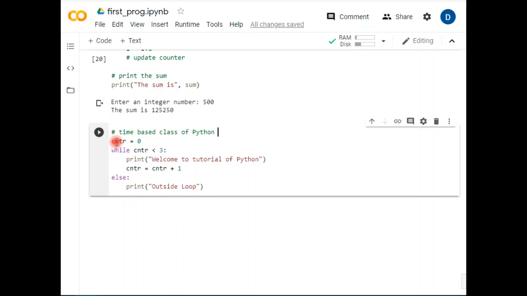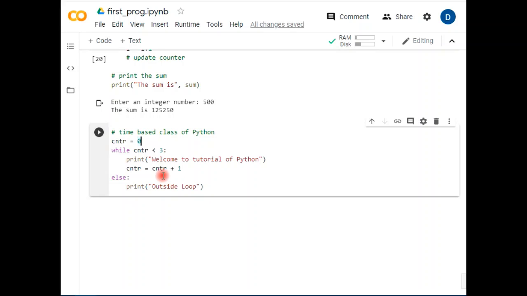Suppose I have just taken a simple counter, and that counter is taken as a variable, CNTR. You may take your own one, not only CNTR, you may take C and T as well. And I have initiated it with 0. Checking this, while CNTR is less than 3, until and unless it is less than 3, it will print welcome to tutorial of Python. It means I am starting with the time 3, 2, 1, 0. And here what I am doing, I am repeating this. Whatever initial value I have taken, I am just incrementing it. So every time it is incremented, and once this condition becomes false, it will come out.